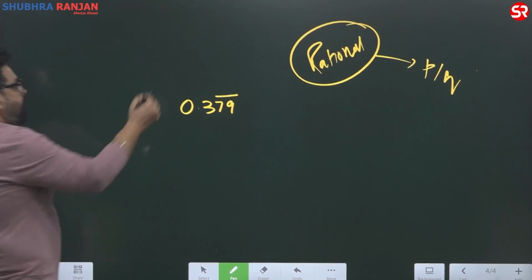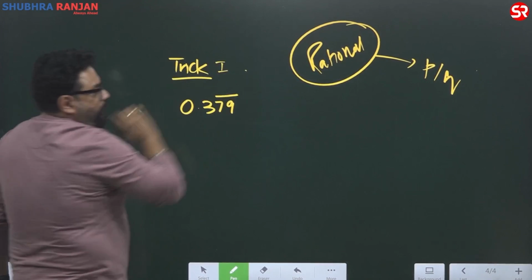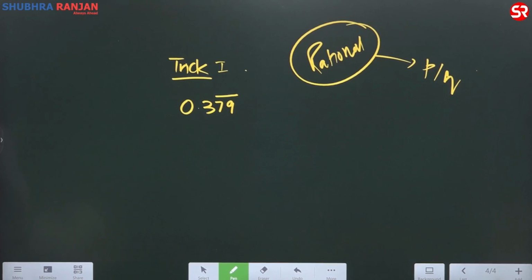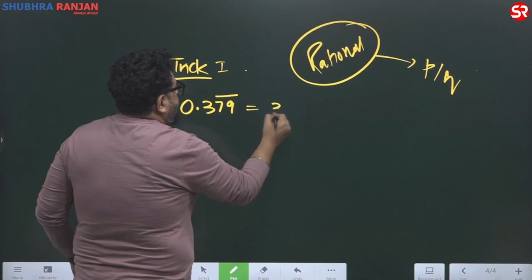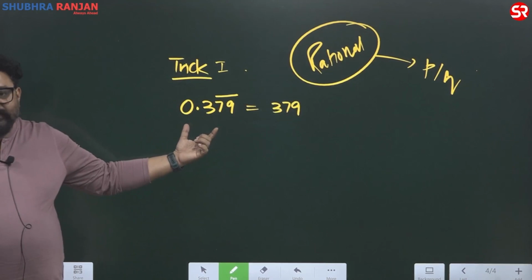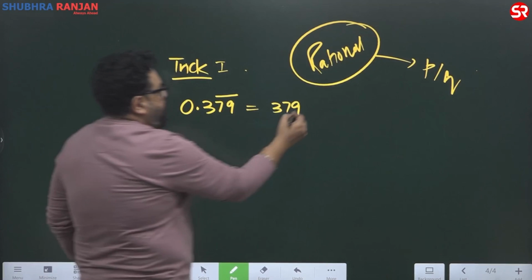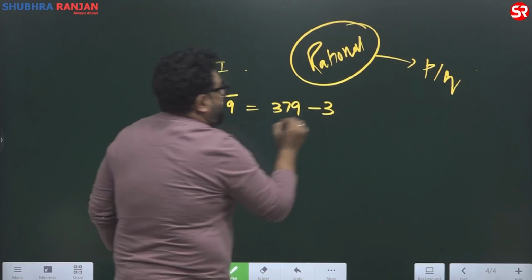First trick, you love tricks. लीजिए पहला trick, trick 1. 0.379 bar would be equal to, guys देखिए, 379. Write down the full number, right? Minus the number which does not have bar, minus 3.